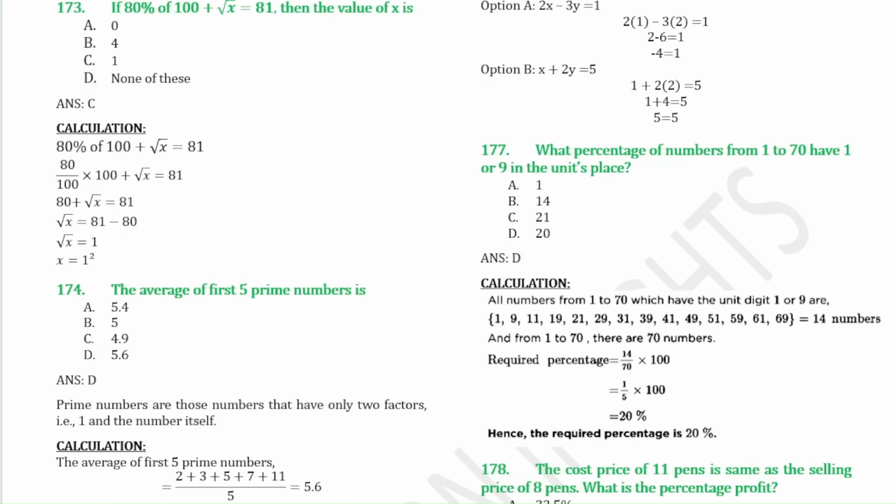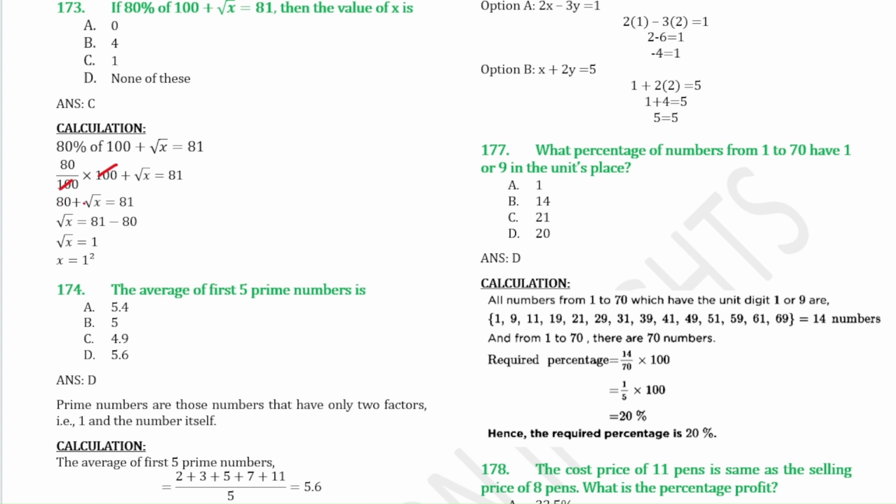So the next question: if 80% of 100 plus root over x equal to 81, then we have to find the value of x. So write down the equation, that is 80% of 100 plus root x equal to 81. So 80 by 100 into 100, so you will get cancelled. So you will get 80 plus root over x equal to 81.